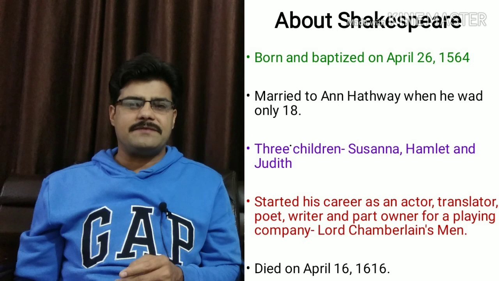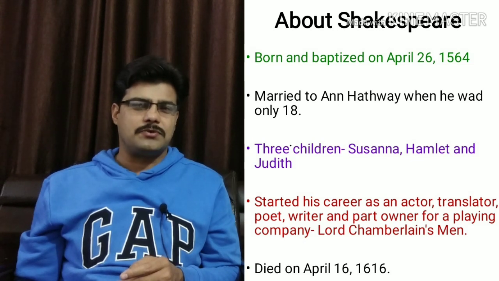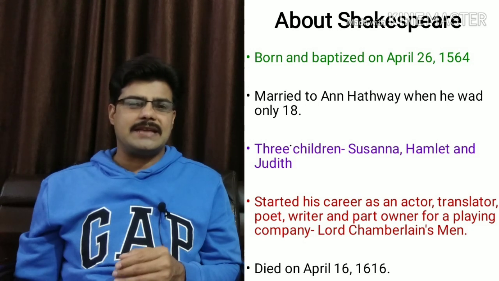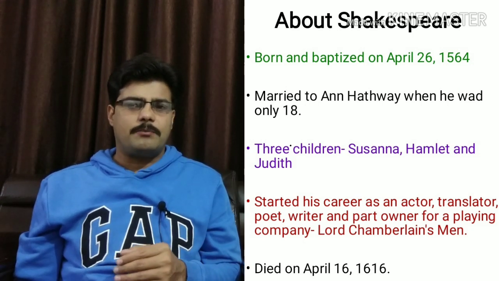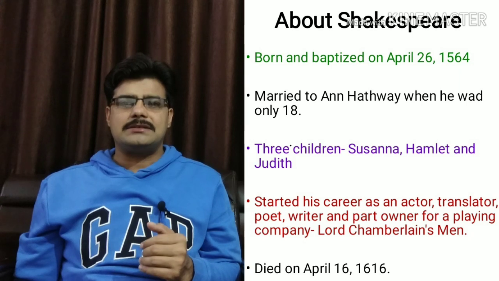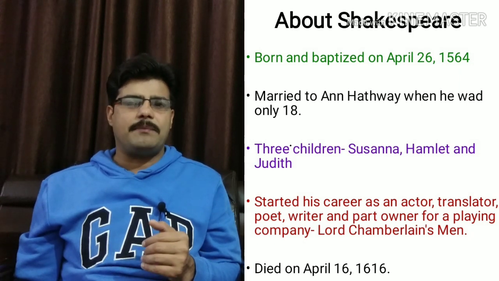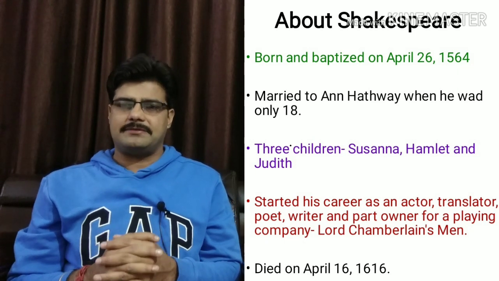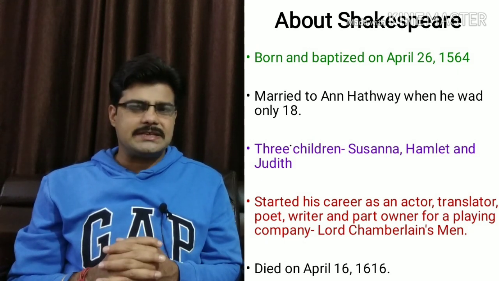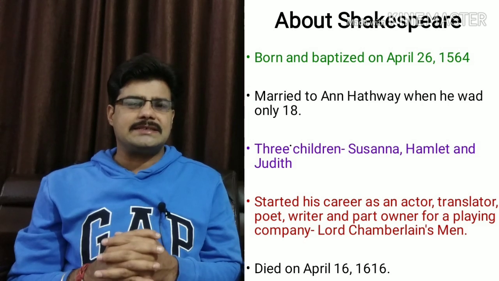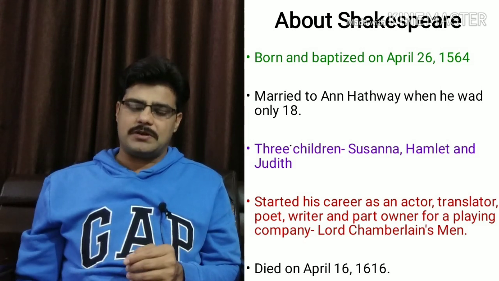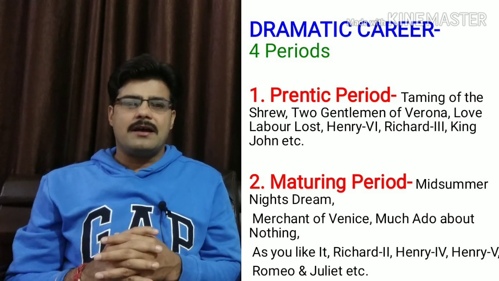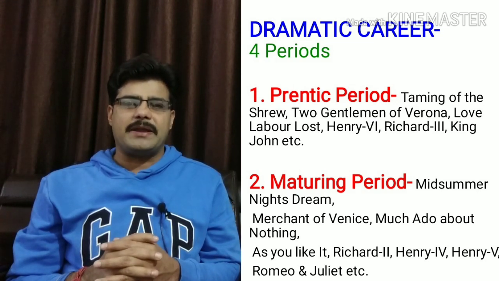Between 1585 and 1592, Shakespeare began an outstanding career in London as an actor, translator, poet, writer, and part owner of a playing company named Lord Chamberlain's Men. He died on 16th of April 1616 at the age of 49. The dramatic career of William Shakespeare can be classified into 4 periods.